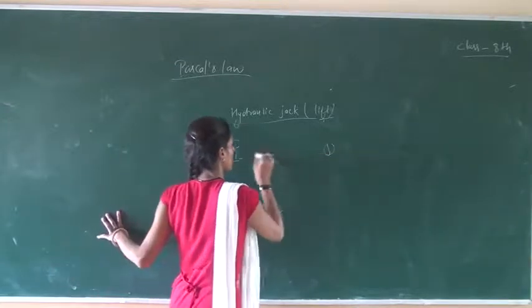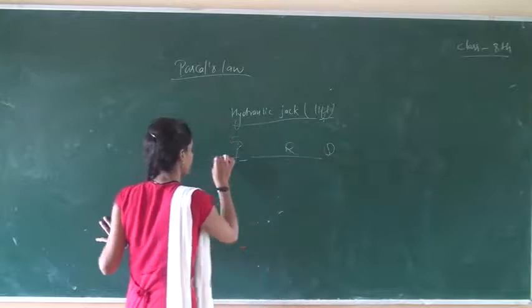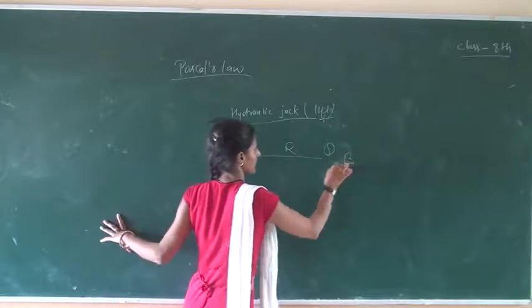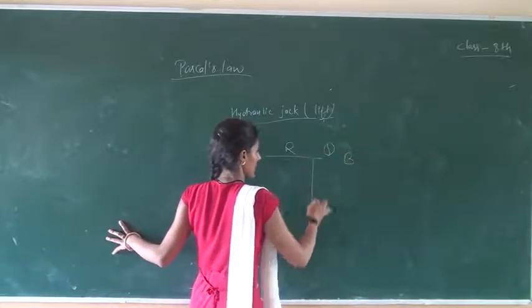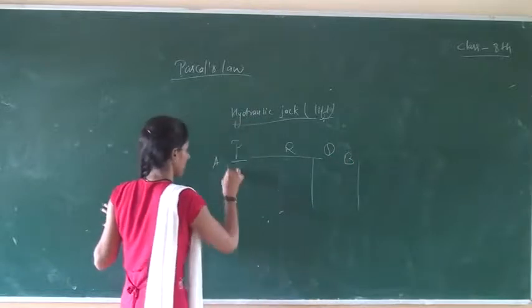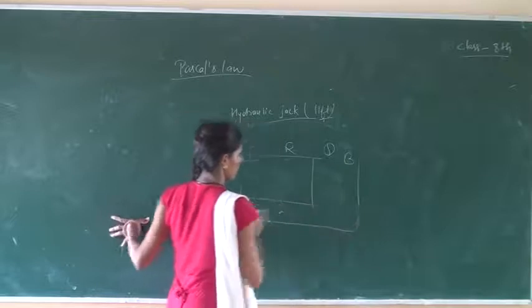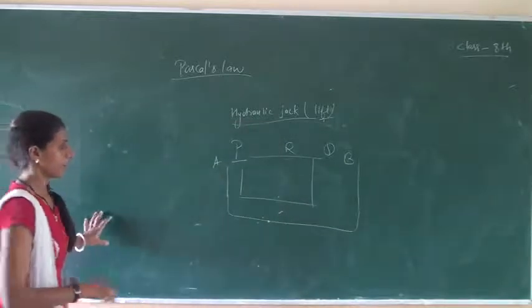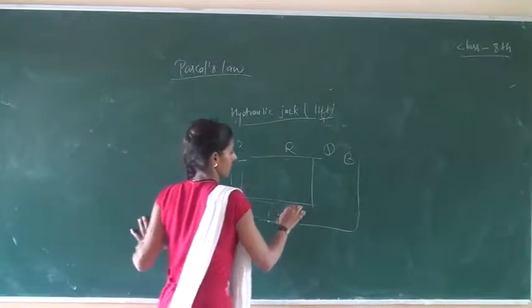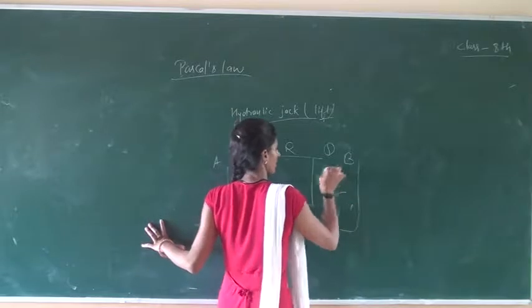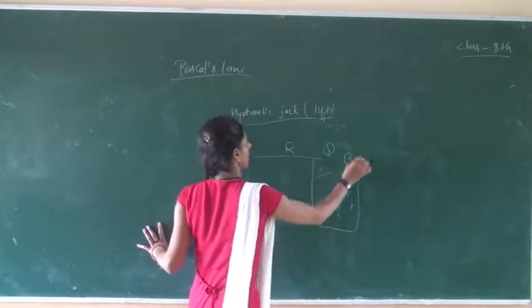P and Q are both connected to R; one piston is larger in area, the other smaller.